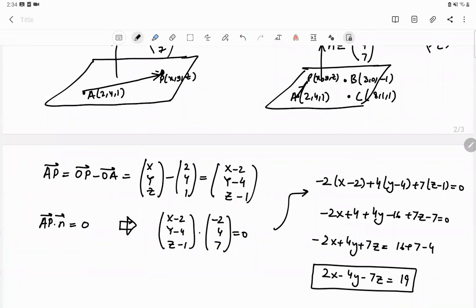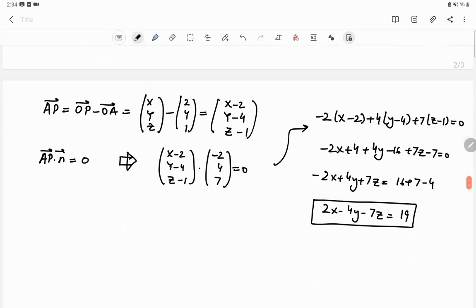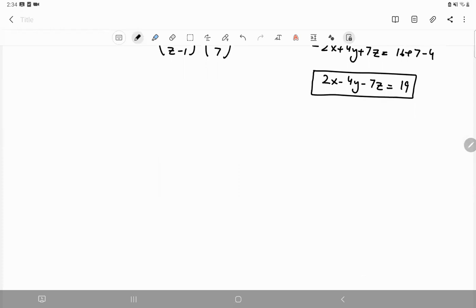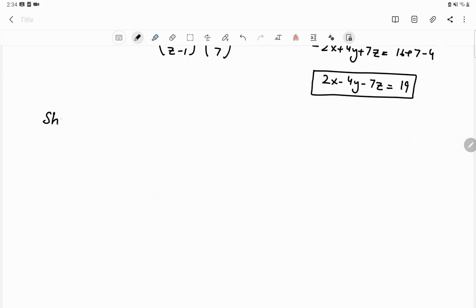We move ahead. Okay. A short method of finding the Cartesian equation of a plane. Shorter method.